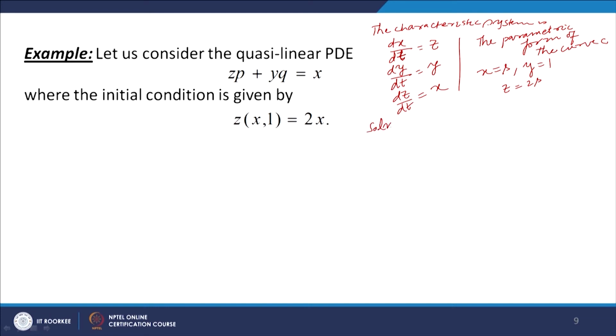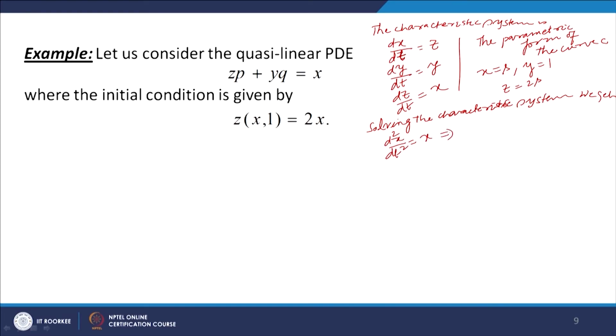Solving the characteristic system, we get, you see dx/dt equal to z. So, we get d square x by dt square equal to dz/dt, and dz/dt is equal to x.